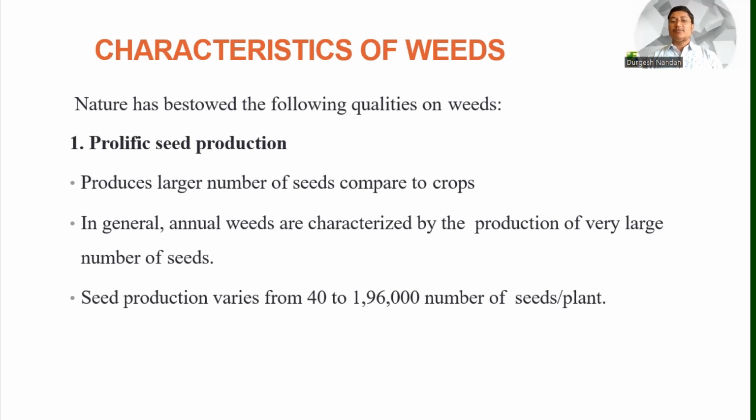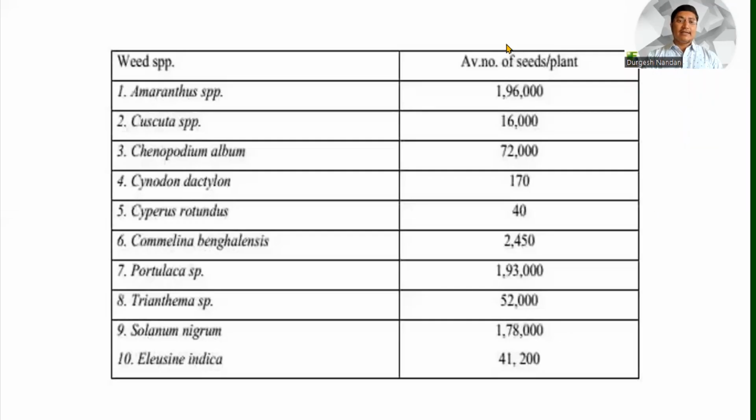The minimum is 40, but the highest seed production by one plant recorded is 1,96,000 seeds per plant. Examples are also given, with weed species and the average number of seeds per plant.